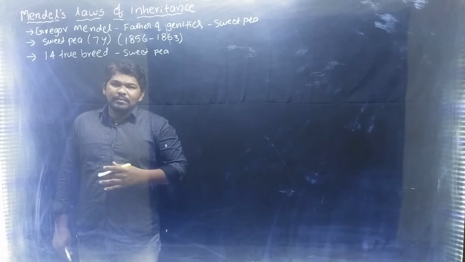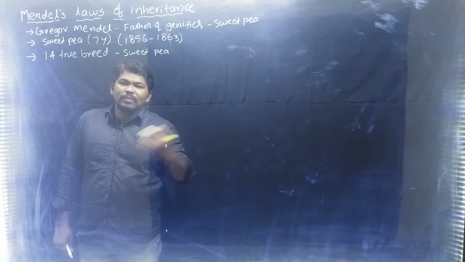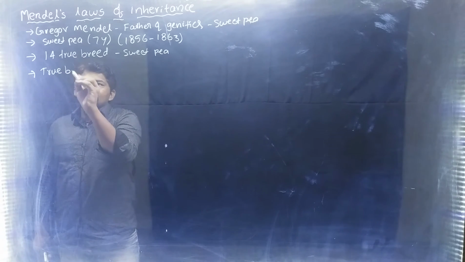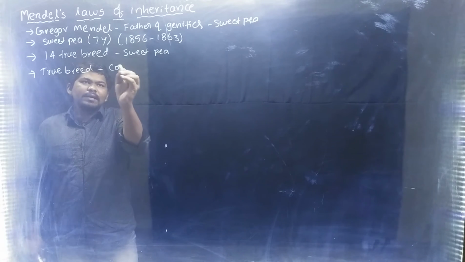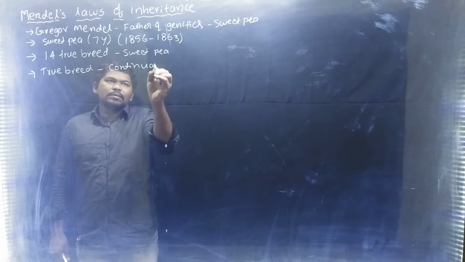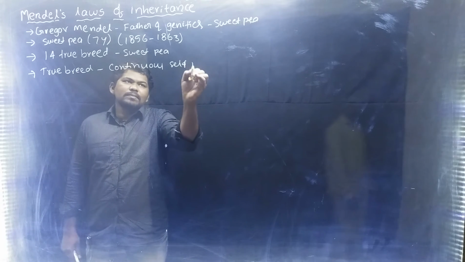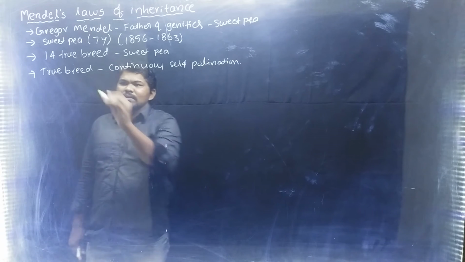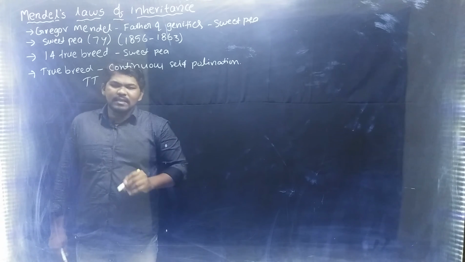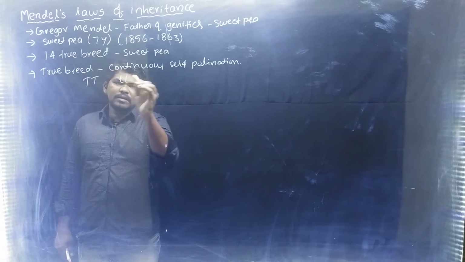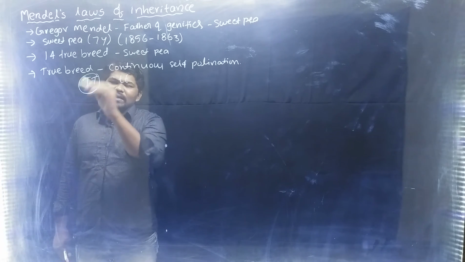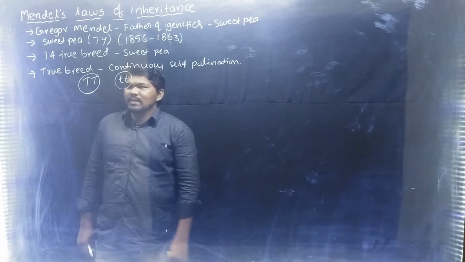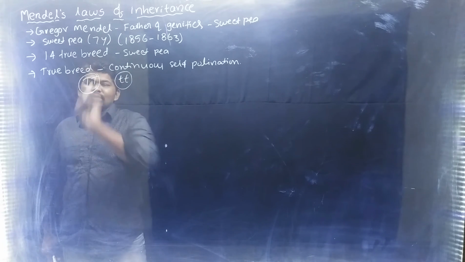True breed means the breed which is formed by continuous self-pollination to form a stable trait, which always has a homozygous condition. It may be homozygous dominant or homozygous recessive. Example, capital T is homozygous dominant, small t is homozygous recessive. Like that he selected 14 true breeds.